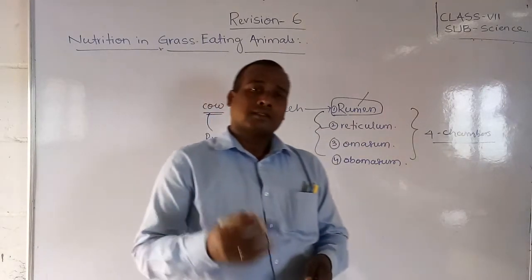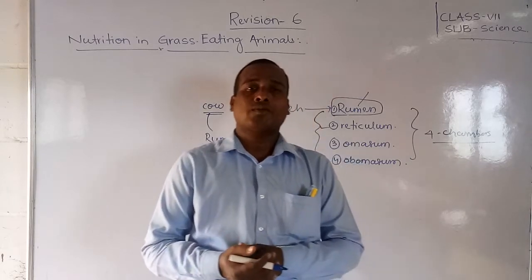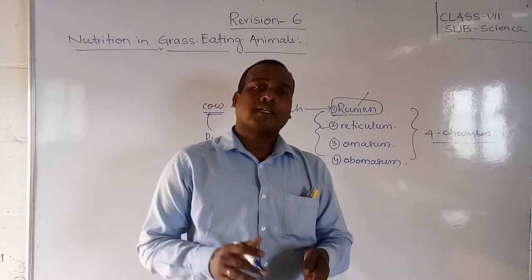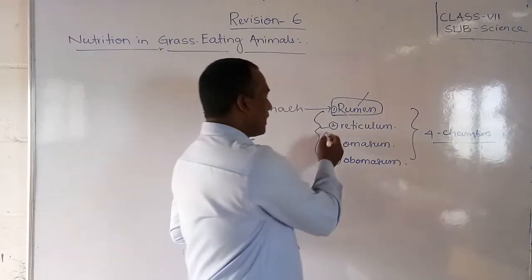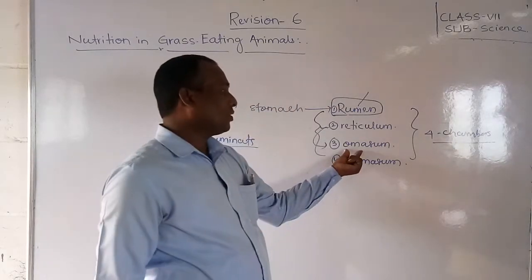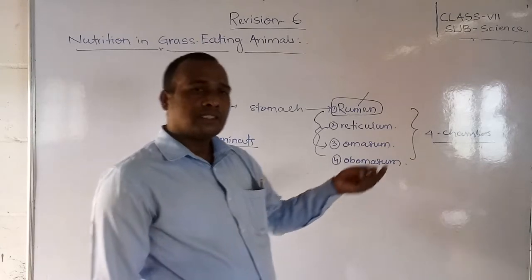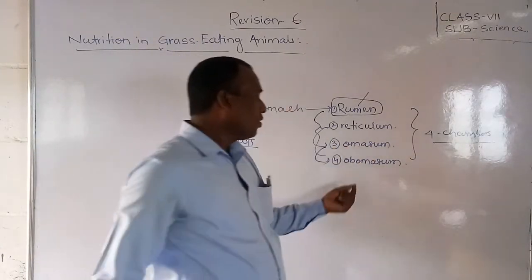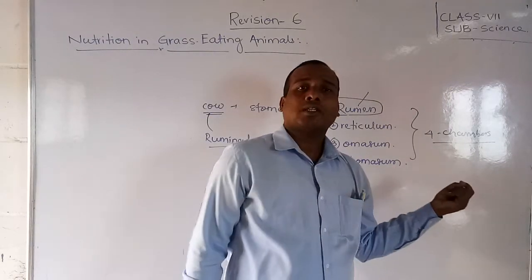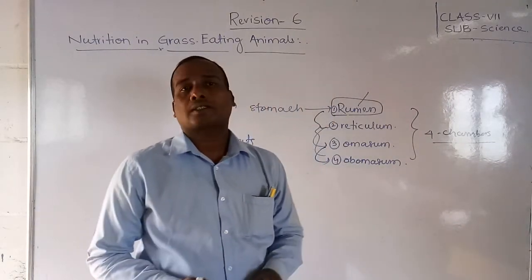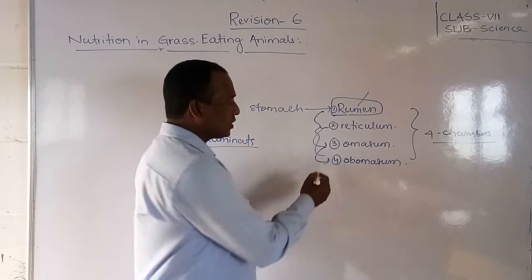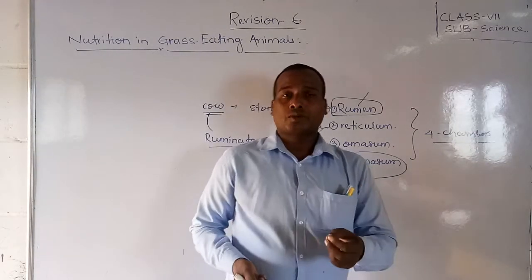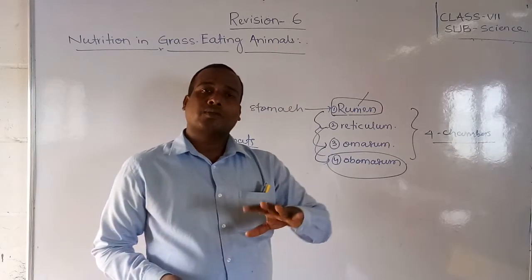Okay, and after the reticulum, that means the cellulose will be partially digested, and then it will go to the third chamber, that is the omasum, and as usual it will go to the next, the fourth chamber, that is the abomasum. This is actually the real stomach of grass eating animals. Okay, so in this abomasum it will mix with some digestive juice, then after it will be digested.